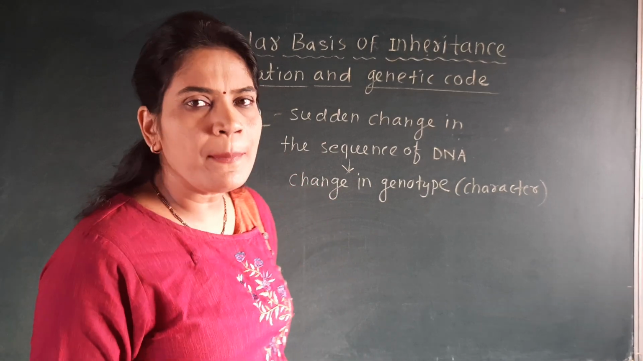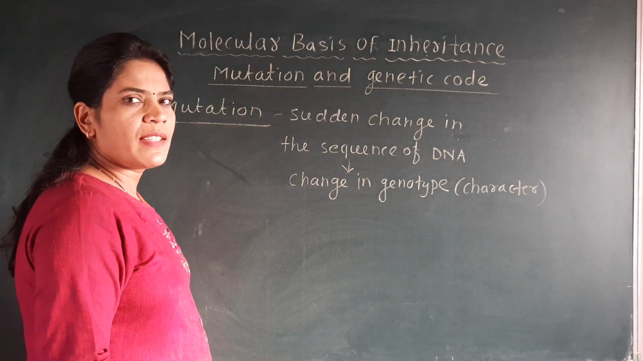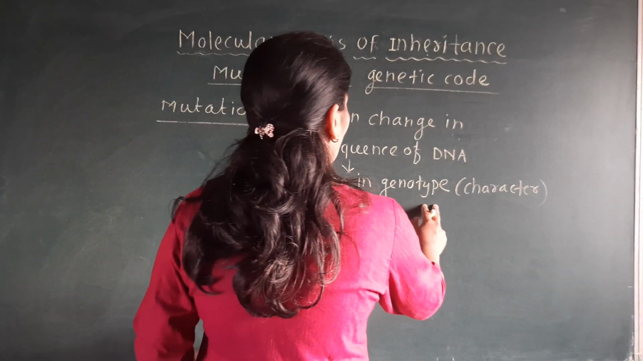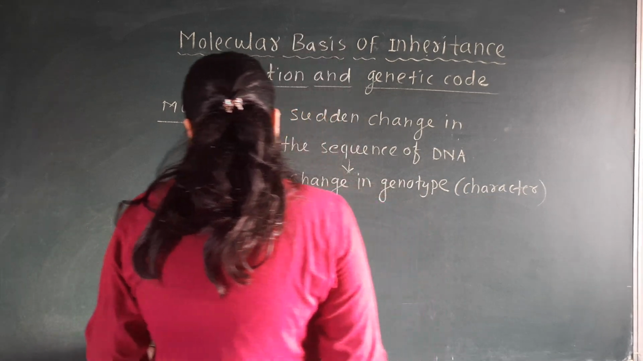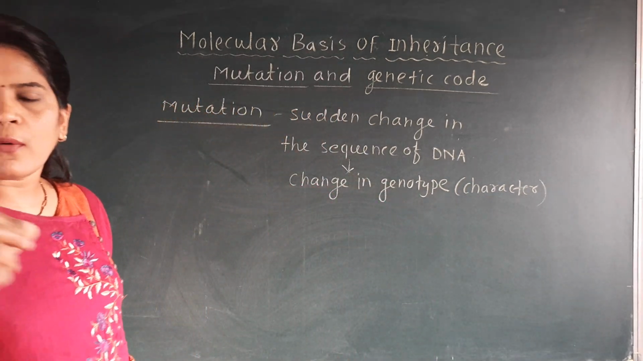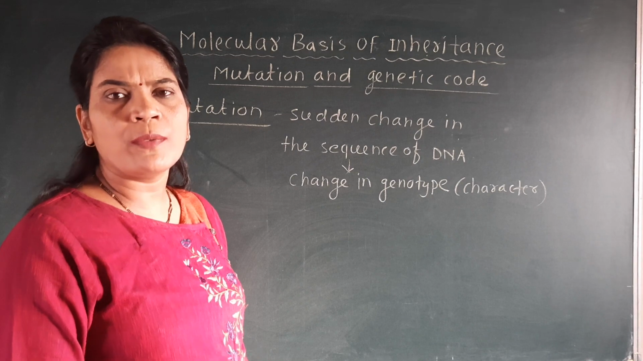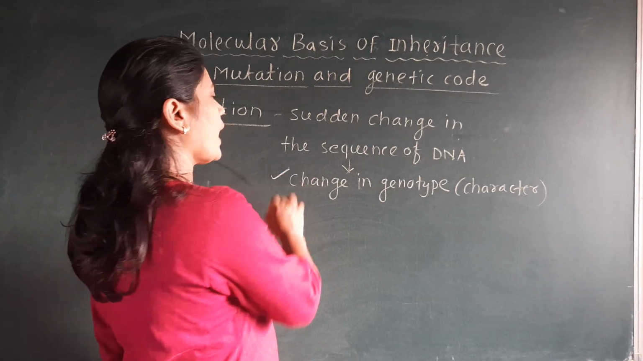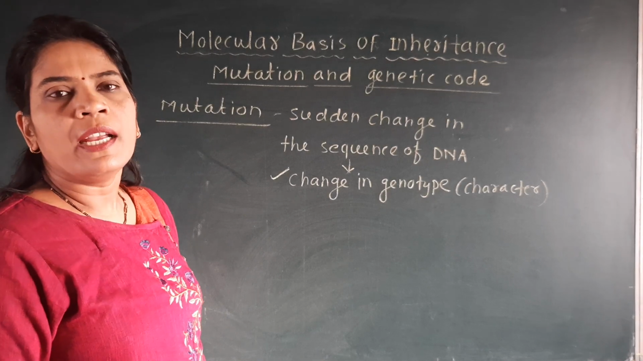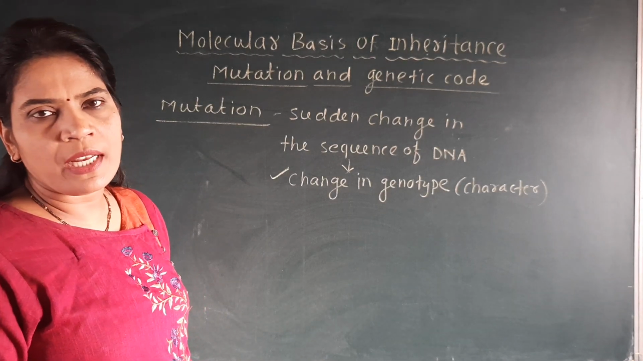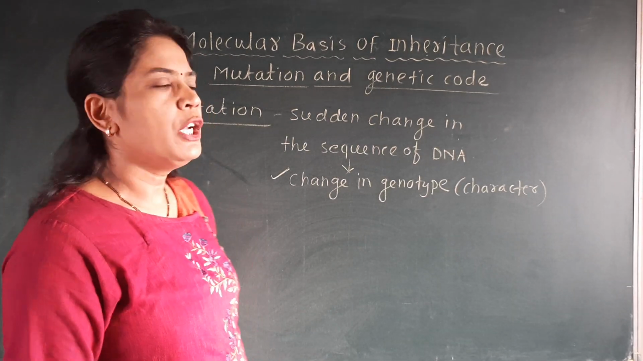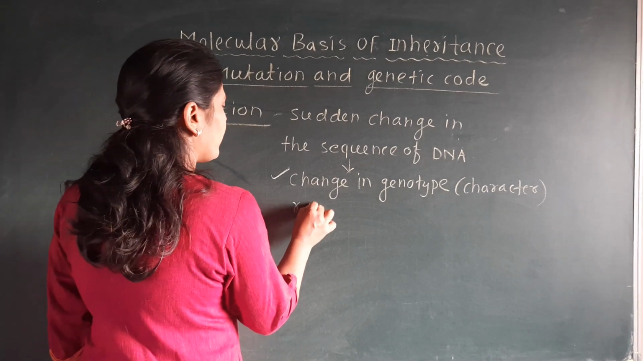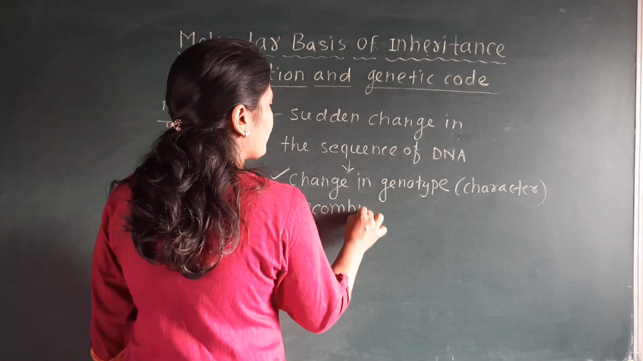Okay, so it is a very important result of mutation, that mutation changes the genotype as well as the character. Another major importance of mutation is that it not only changes the genotype or the character of the organism, it also involves recombination, and it is a raw material for evolution. So the second one is, it is responsible for recombination.